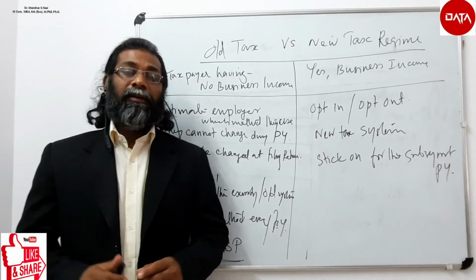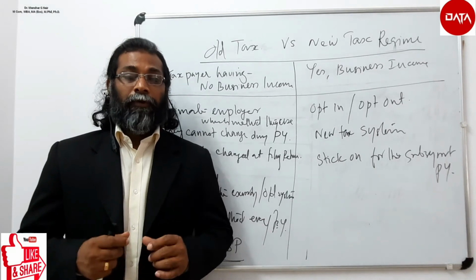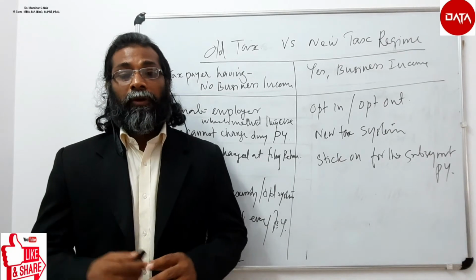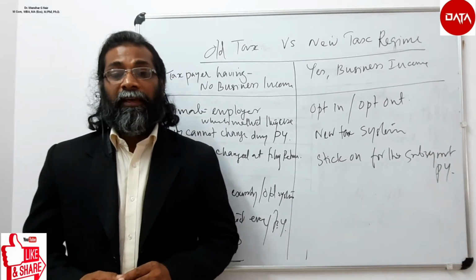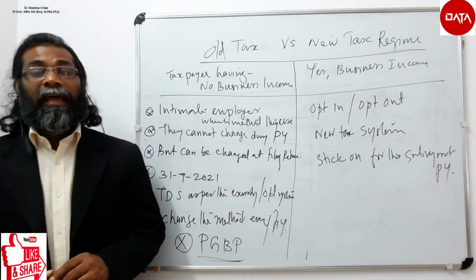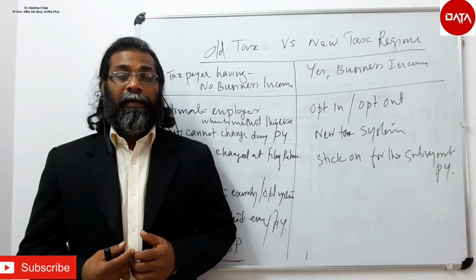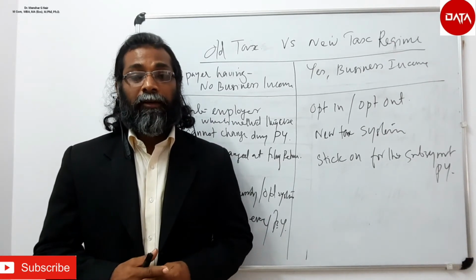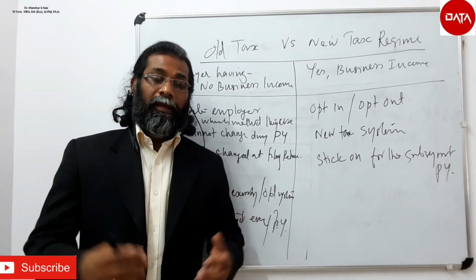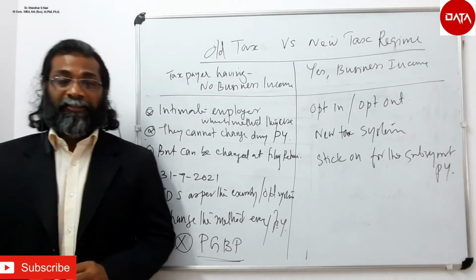But deduction as per section 80JJAA, that is the deduction in respect of employment of new employees with effect from the assessment year 2017-18, can be claimed. And deduction under section 80LA, that is deduction in respect of certain income of offshore banking units or international financial services centres, they can claim deductions.